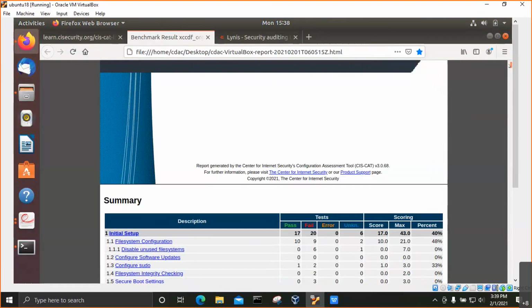This configuration assessment results in an HTML report. In this report, we can see four separate sections such as summaries, profiles, assessment result, and assessment details. The summary is nothing but the section that provides an overall view of each section within the benchmark that contributes to the overall score. Recommendations are organized into categories and subcategories.